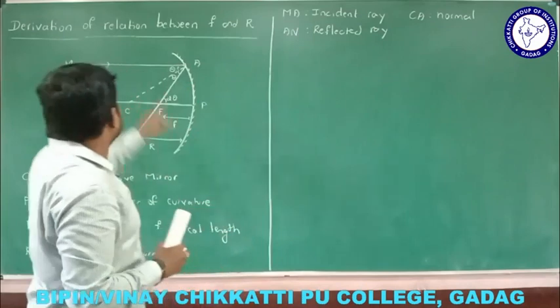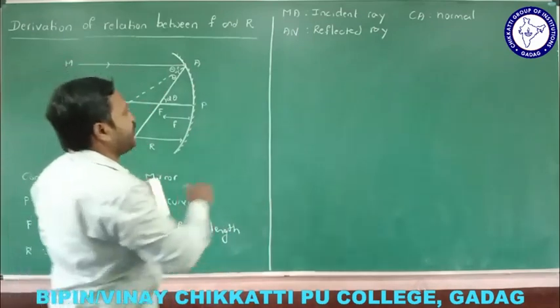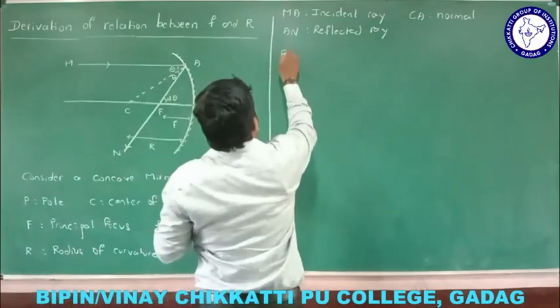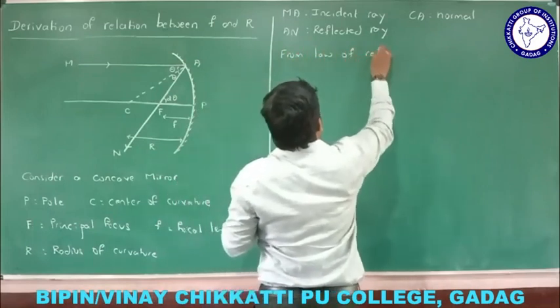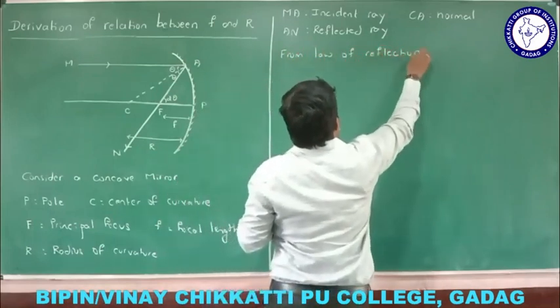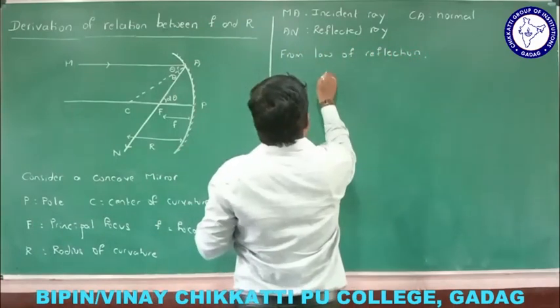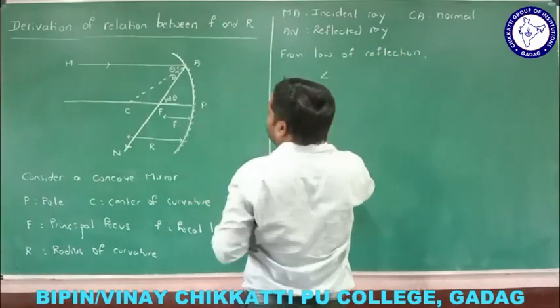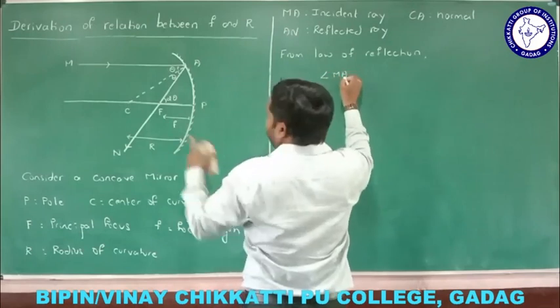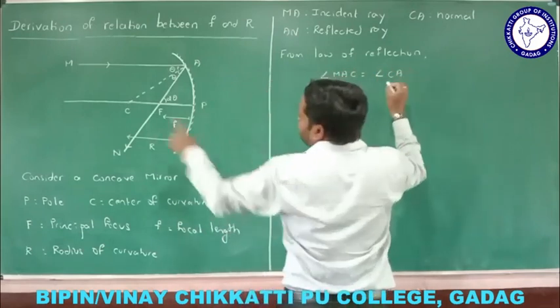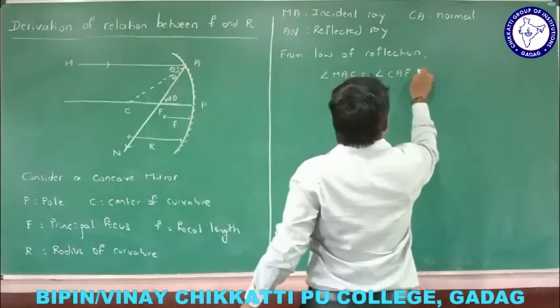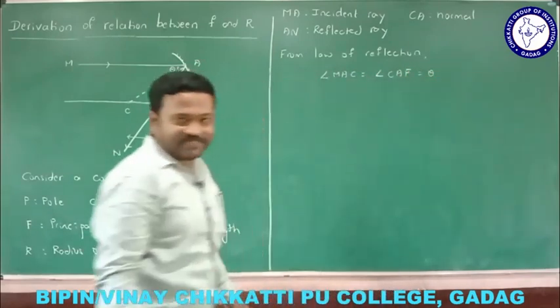This angle MAC, let me write that from the law of reflection. From the law of reflection, angle of incidence MAC is equal to angle CAF, and that is equal to theta.